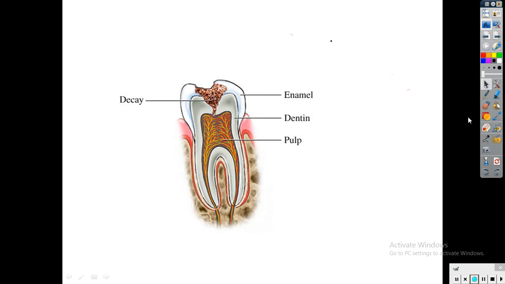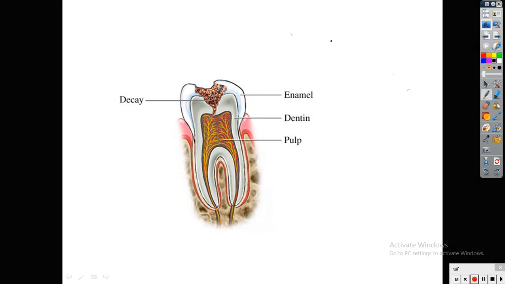How is this decay happening? Before this decay, the enamel is intact, and it was like this. So when we eat some food material, that food material, chocolates or sugar substances, are deposited here. If we are not brushing that food material, the bacteria start to grow on the food material.